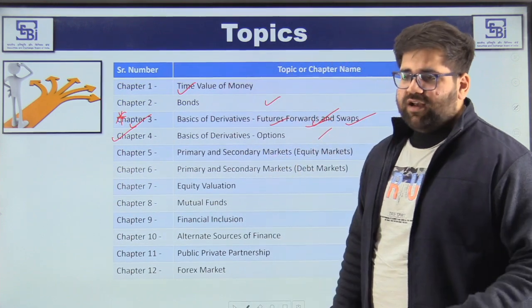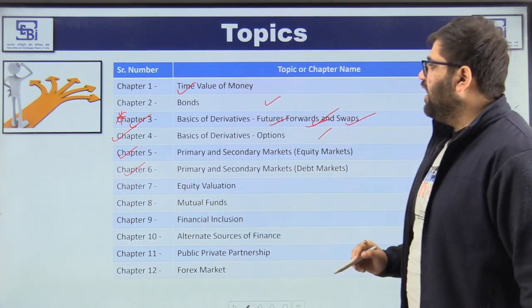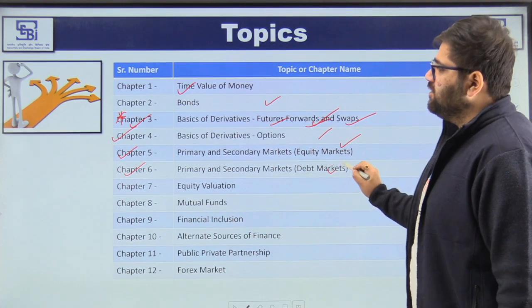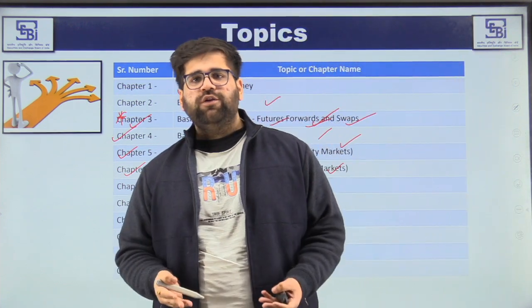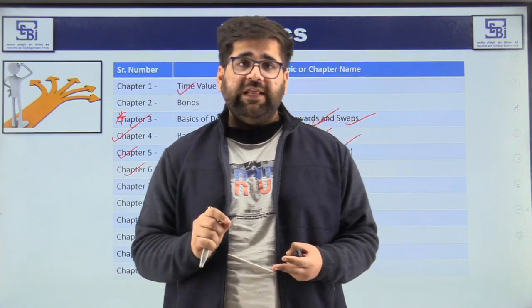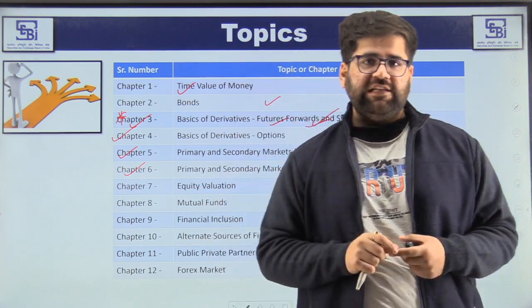Then let's come to another very important pair of chapters, chapter 5 and chapter 6. Chapter 5 deals with the primary and secondary markets of equity, and chapter 6 deals with the debt market. Equity and debt markets are two more very important chapters. You will have to cover these two chapters again very deeply. And these two chapters, my friend, are like the basics of the Indian financial system.